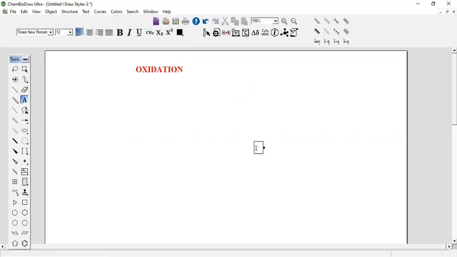First, let us take the oxidation of amines. What happens? The different compounds will give different products. For example, if you take a primary amine, and when the primary amine is treated with, okay, I will take one more to understand.